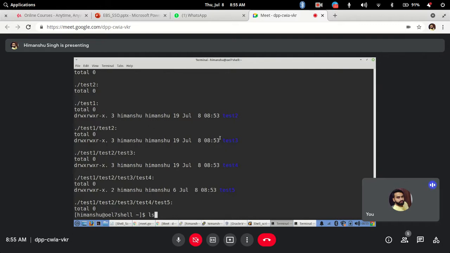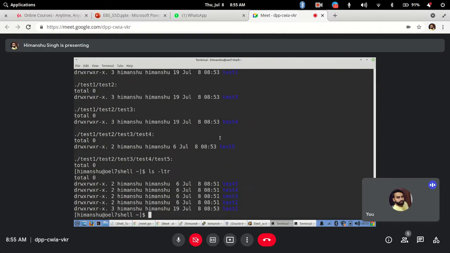Now when you create a directory, next thing is that you want to go ahead and remove the directory. So how will you remove a directory?